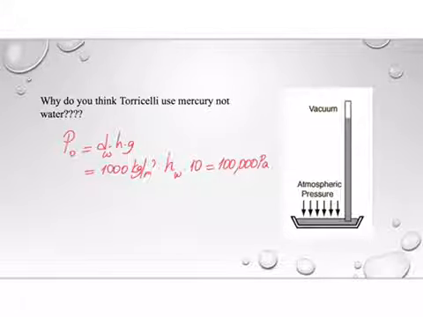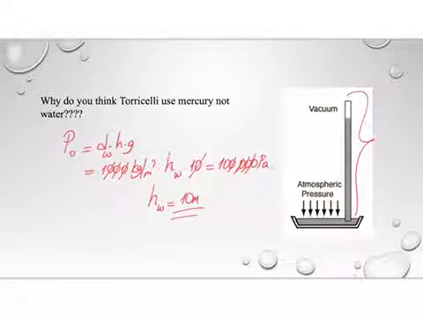100,000 Pascal. So when we cancel the zeros, the depth of water should be 10 meters. So the length of pipe should be minimum 10 meters, which is not so useful.